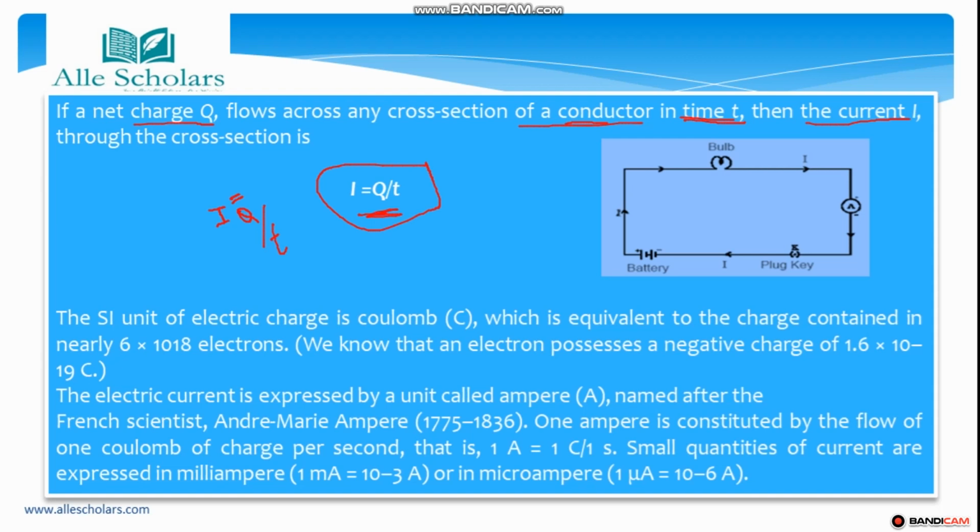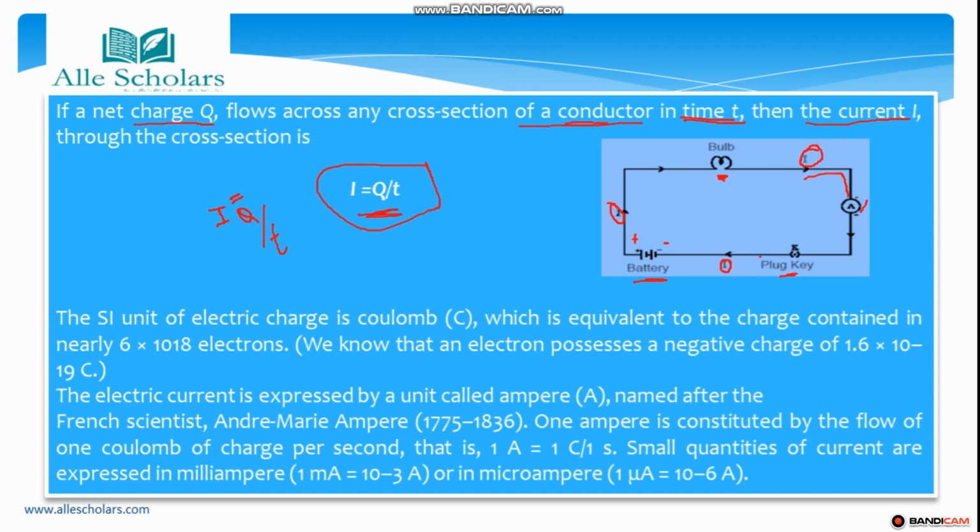So here you can see a diagram in which there is a battery or a cell, which has the negative charge on this side and the positive charge on this side. There is a plug key here and the current I is flowing. Here is the bulb, and here is the ammeter. The current I is flowing throughout.